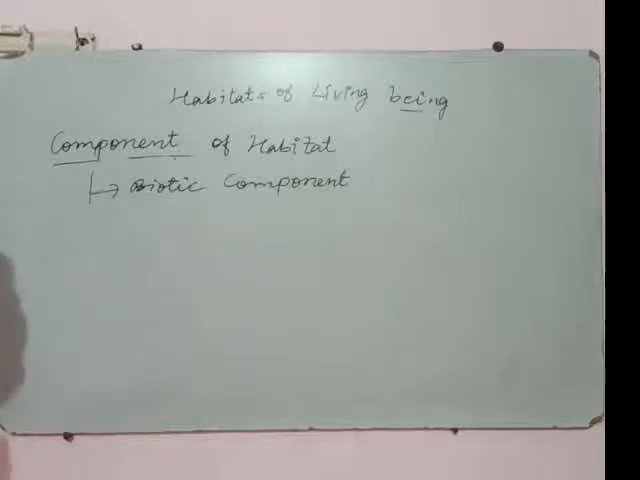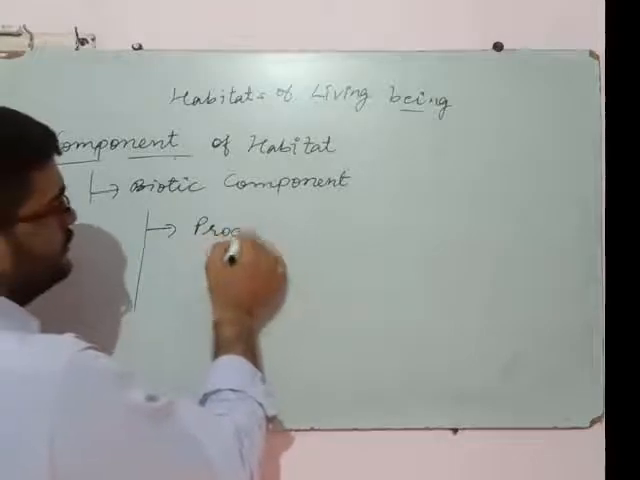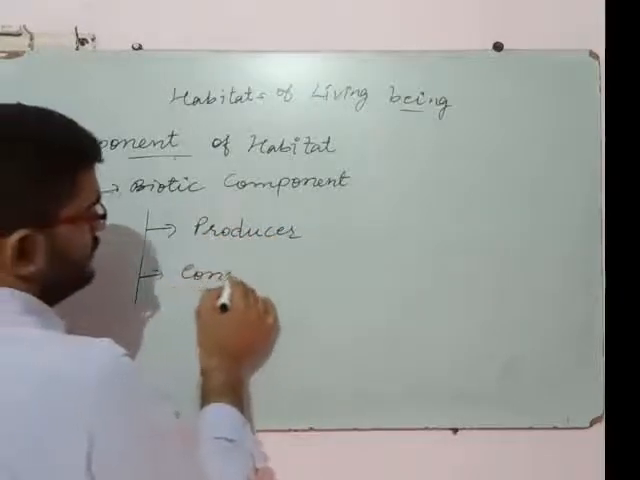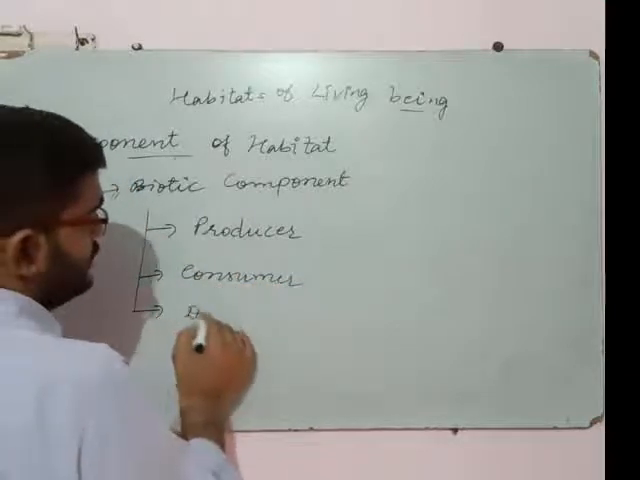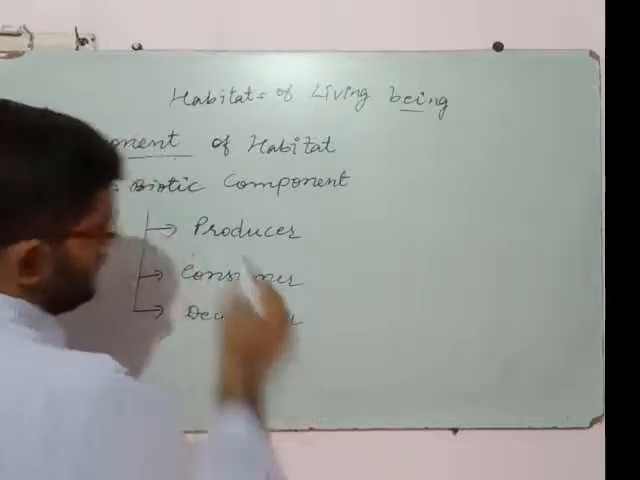Okay, it may be of three categories. First is producer, second is consumer, and third is decomposer. These are the three categories in biotic components.